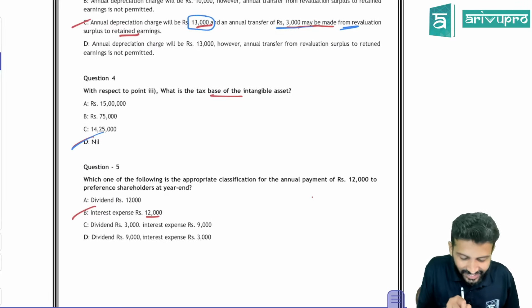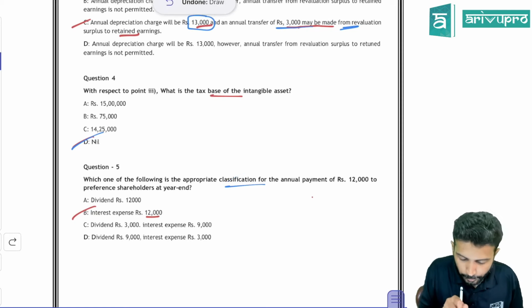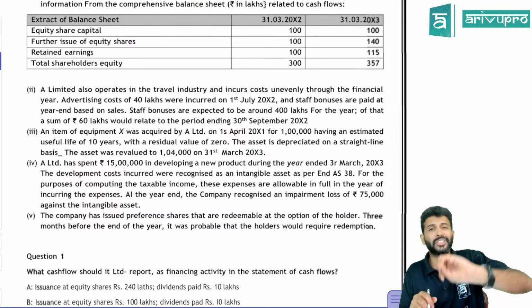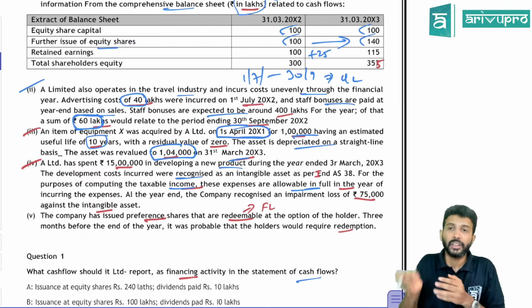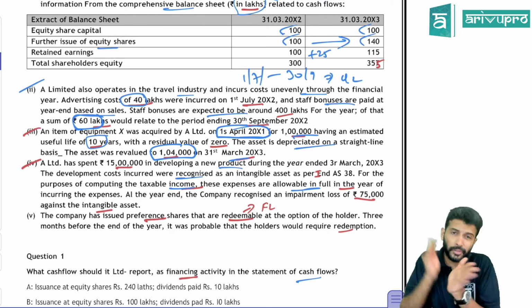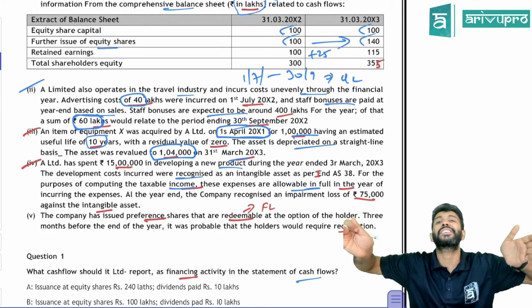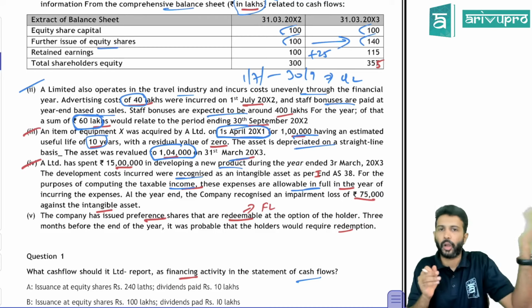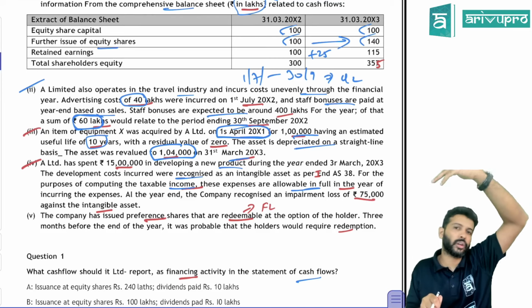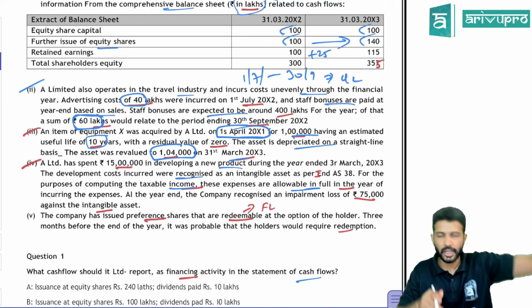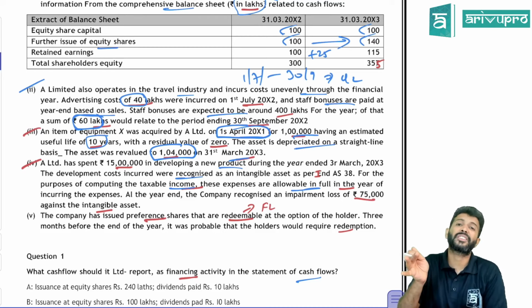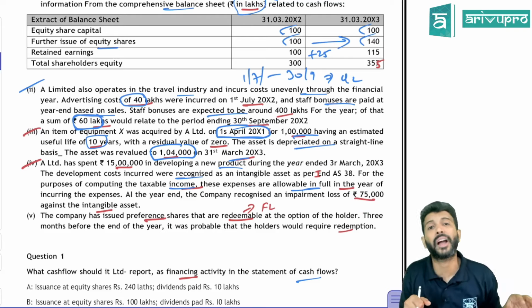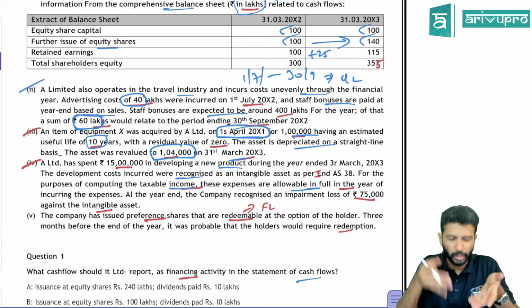Only tax base. Next, they are asking about the appropriate classification of the annual payment of 12,000 to preference shareholders. Whenever a company has preference shares, they are classified as either equity or financial liability. If you classify preference shares as equity, then whatever dividend you pay will not be shown in P&L. It will be directly accounted in other equity, deducted from retained earnings. However, if you classify preference shares as a financial liability, then you may call it a dividend paid, but it will be accounted as finance charges in the P&L account.